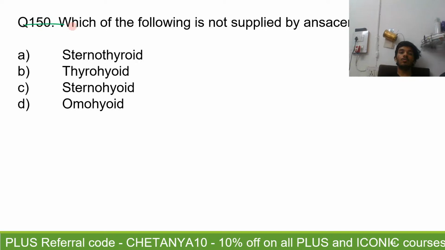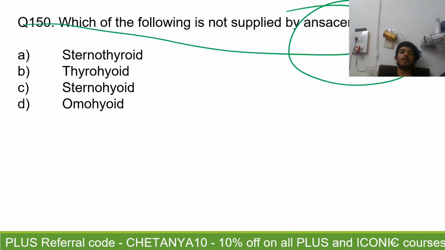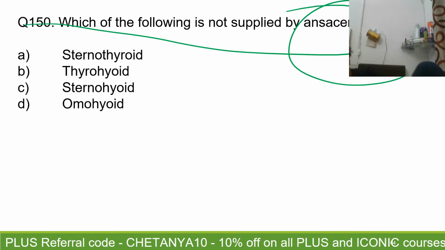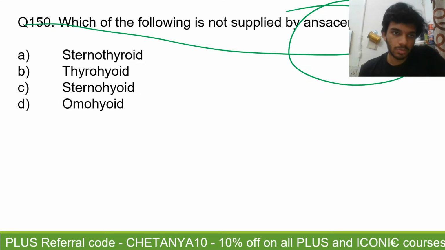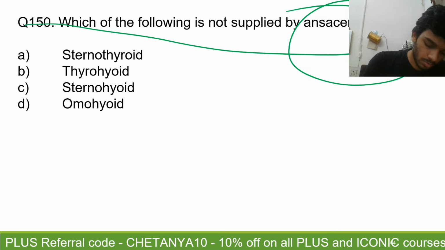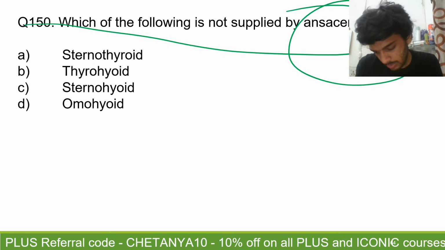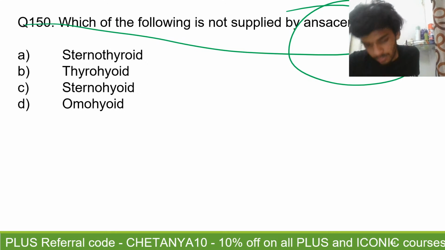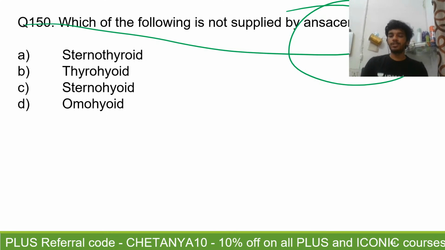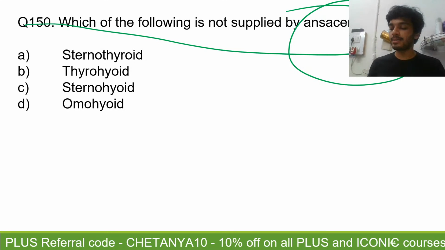Question number 150. Which of the following is not supplied by the ansa cervicalis? Question number 150. Last question of this question bank, the single question bank that we have done for MCQ Marathon 1, 2, 3.